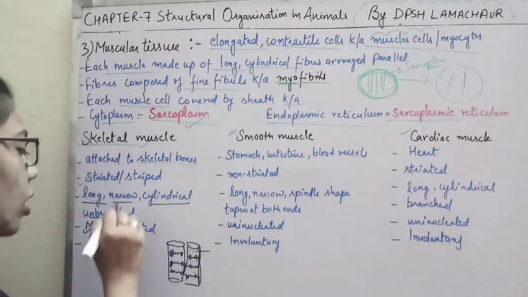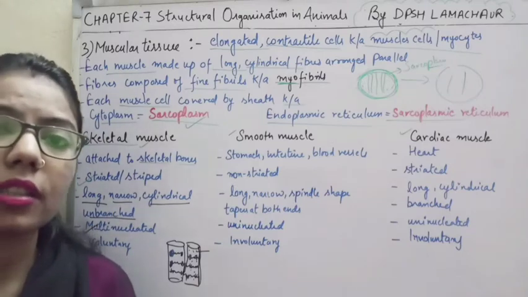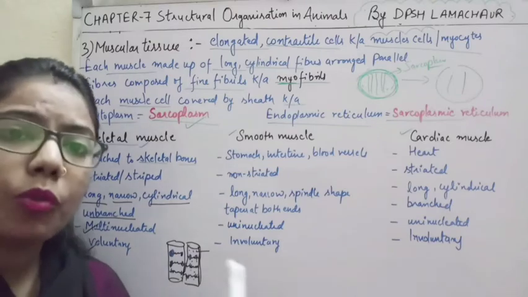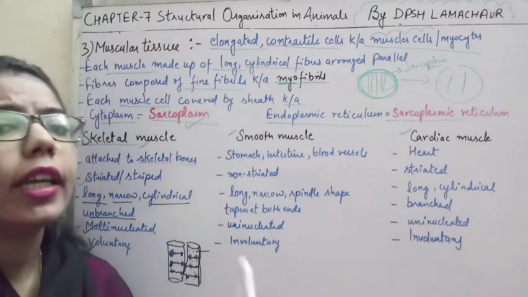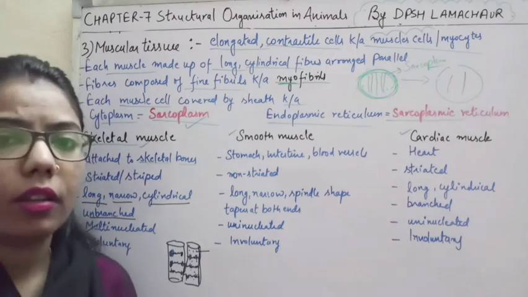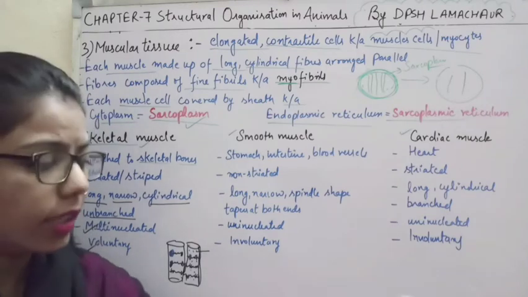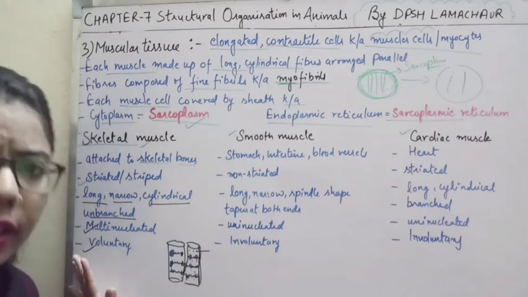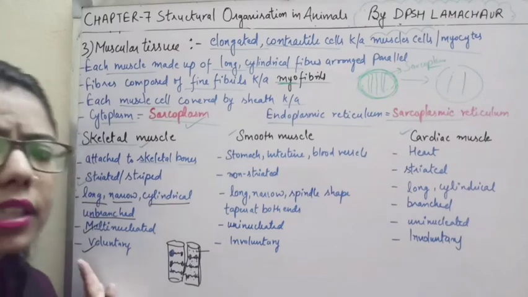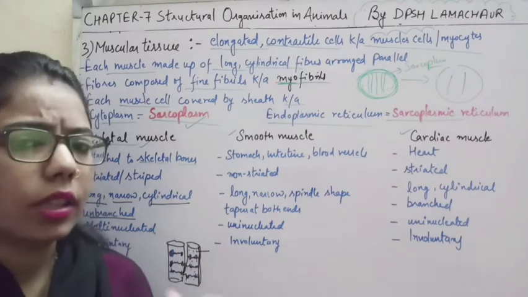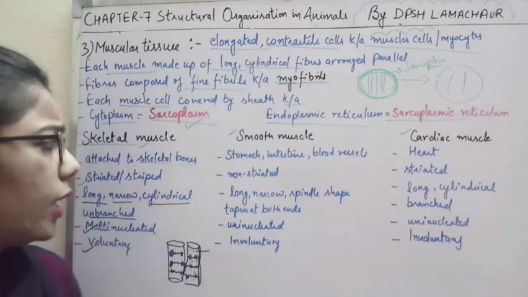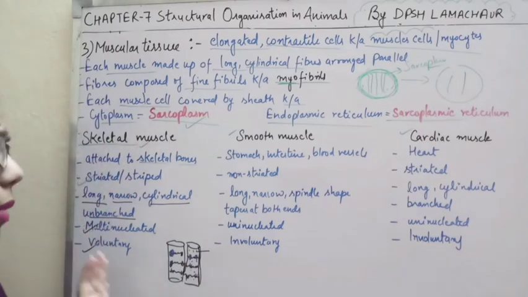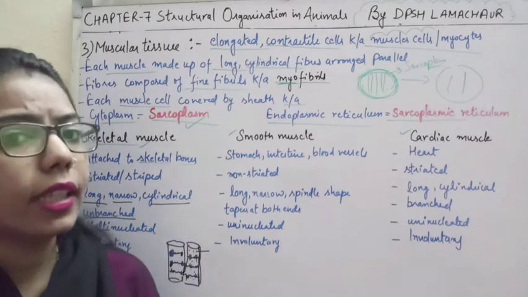Now, on the basis of the function of skeletal muscles, we say that they have voluntary action. What is the meaning of voluntary action? Whatever movement is occurring in our body happens through our will. Because we need to move our hands, that's why they move. So what type of action is it? Voluntary action. Those actions which take place by our will are known as voluntary actions. So these are some of the characteristics of the skeletal muscles. Some more information we will come to know in that chapter.